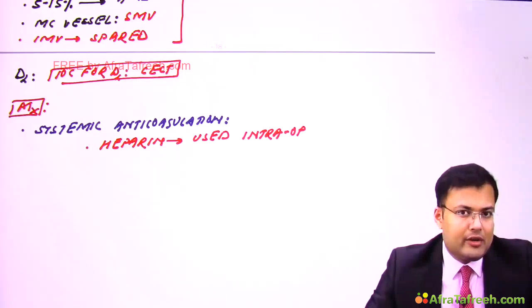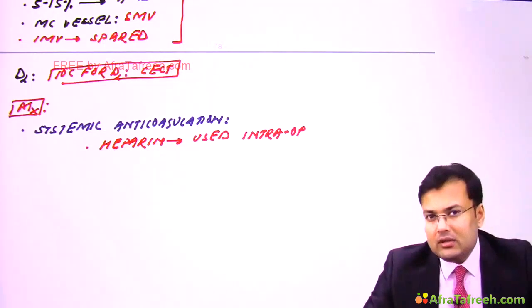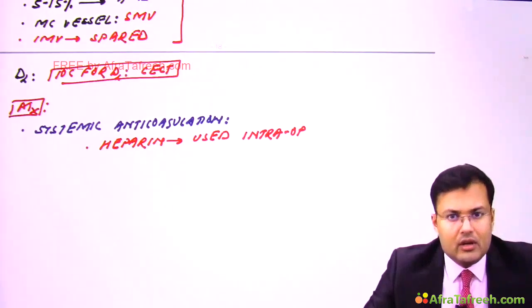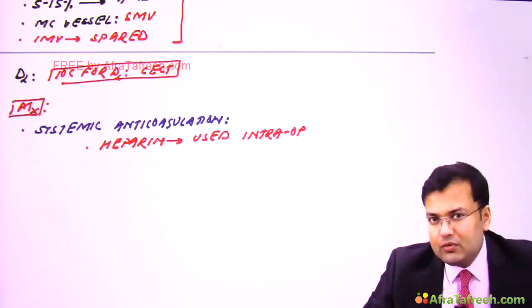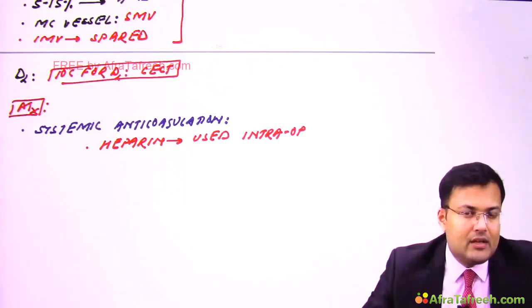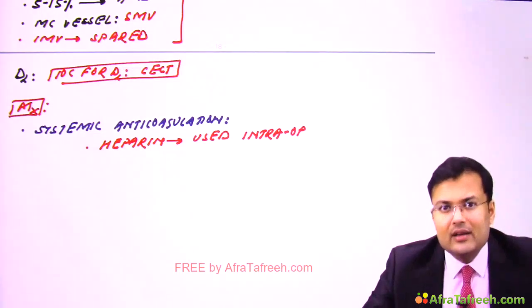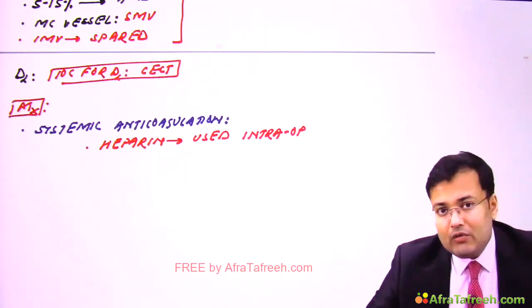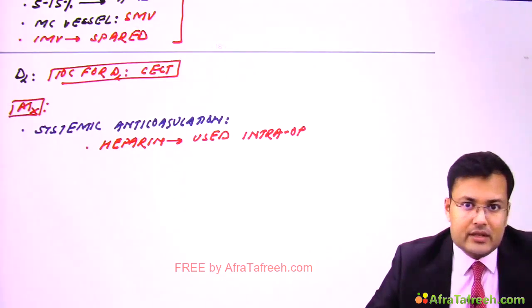There is another important point: whether we have to continue the anticoagulants in the post-operative period or not. So we have to continue, because most of the patients have some inherited or acquired hypercoagulable state. If you are not giving anticoagulants in the post-operative period, there is increased risk of recurrence.